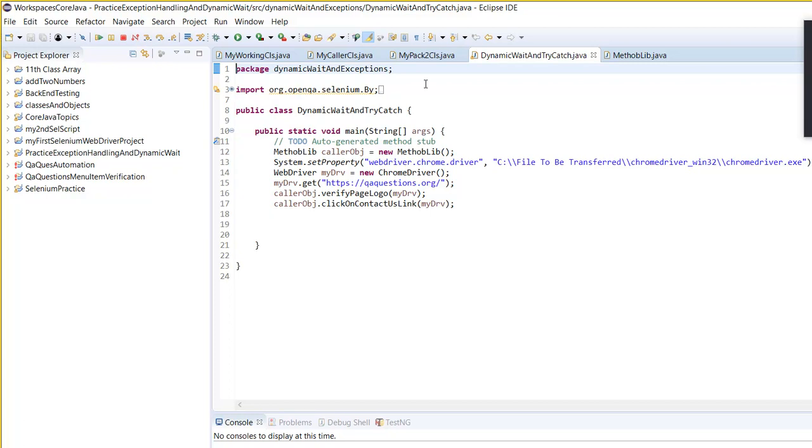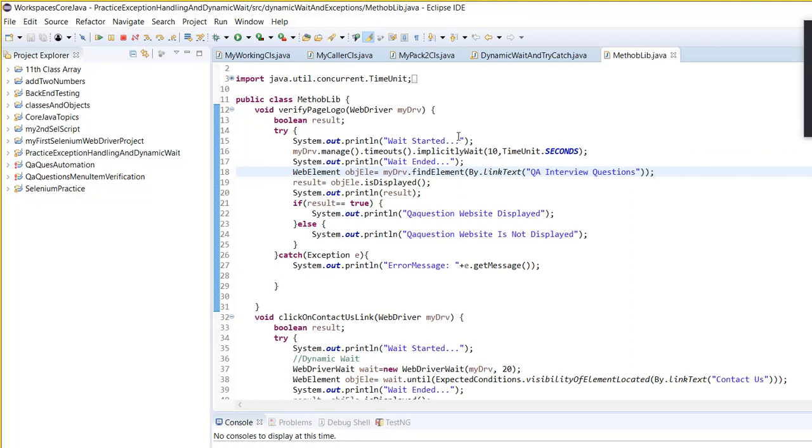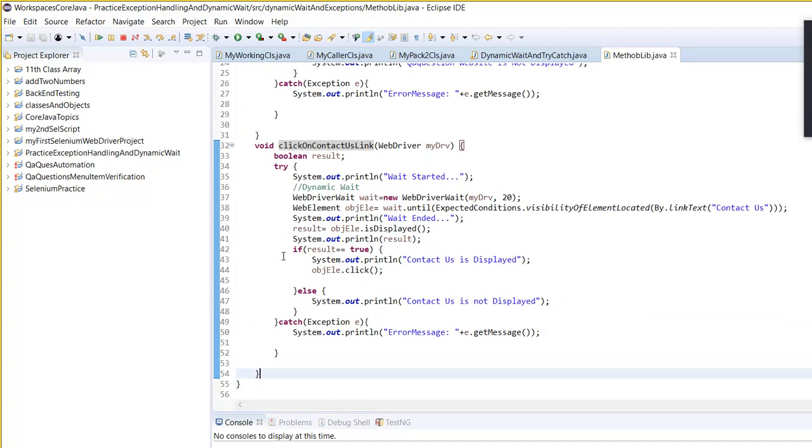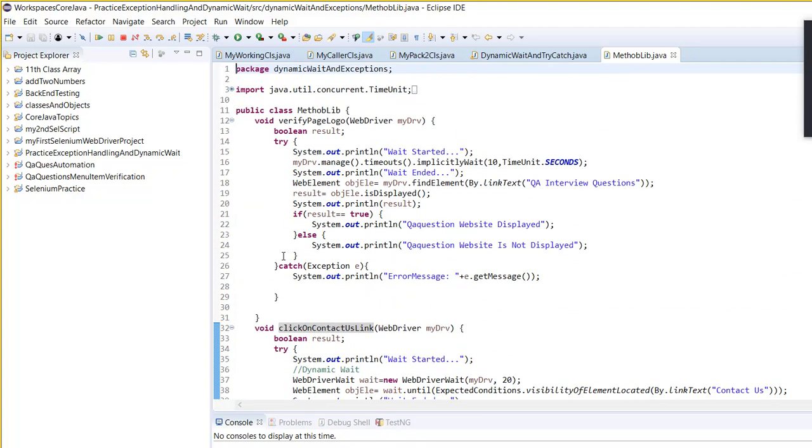Remember, if you take a look here at this method library, can you see method lib, and then you have all of these methods here? Can you use any of these methods without declaring an object of this class?